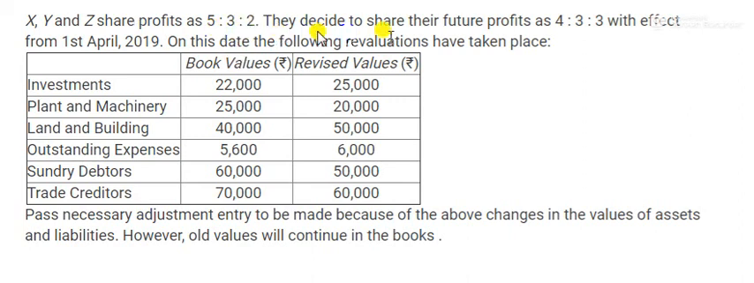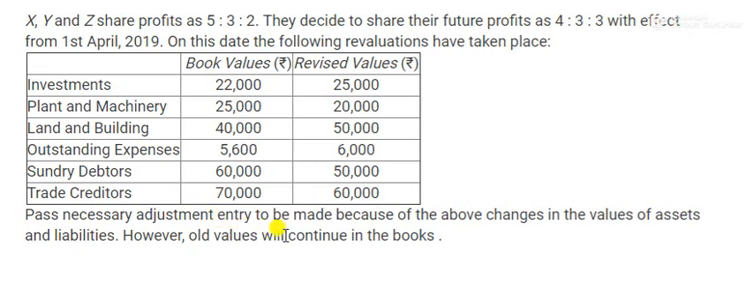X, Y, Z are partners sharing 5:3:2. They decide to share future profit as 4:3:3 with effect from 1st April 19. On this date, the following revaluations have taken place. Revalued means change in the assets and liability value. Investments, earlier 22,000, increased to 25,000. Plant and machinery, earlier 25,000, now decreased to 20,000. Land and building 40,000 to 50,000, outstanding expenses 56,000 to 6,000, sundry debtors 60,000 to 50,000, creditors 70,000 to 60,000. In this way, all the values of the assets and liabilities are changing.